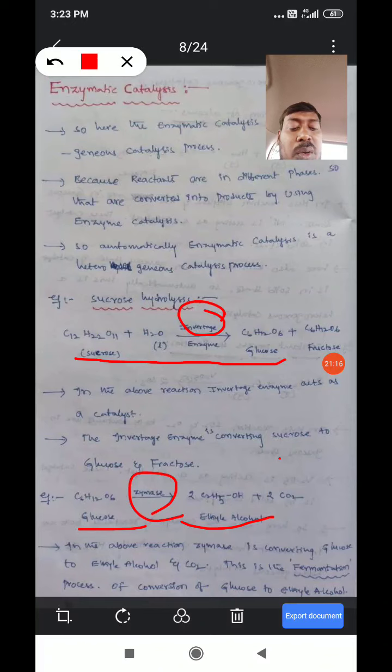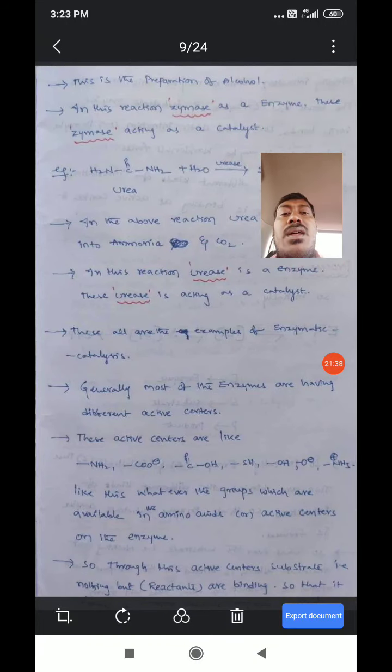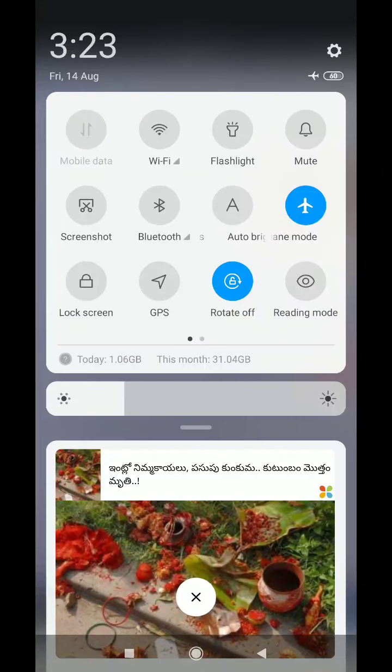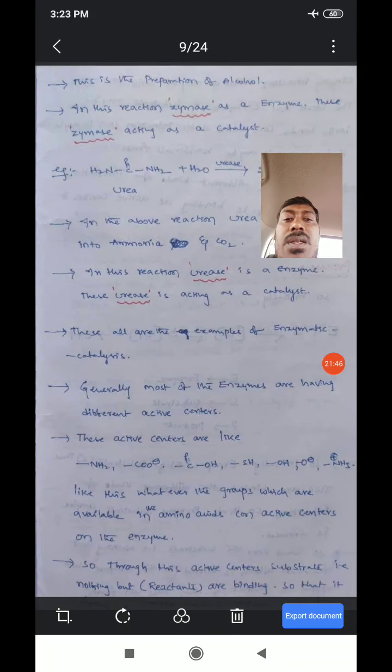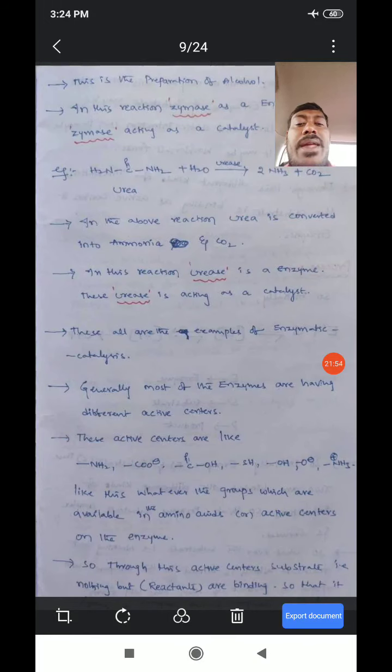This is the fermentation process, the conversion of glucose to ethyl alcohol. This is the preparation of alcohols. Here zymase is an enzyme acting as a catalyst.